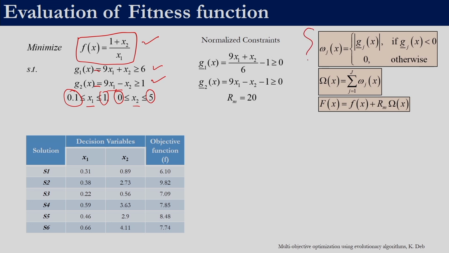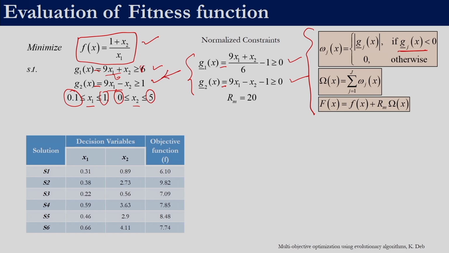So the first step is to normalize the constraint. So this is what we want to do. Over here this is the normalized constraint. So how do we normalize this? 9x1 plus x2 divided by 6. So we will have a 1 over here. If we take 6, then we bring the 1 to the left hand side, so that we get the constraint in this form. So 9x1 plus x2 by 6 minus 1 should be greater than or equal to 0, and similarly we can transform the other constraint. So these two constraints are nothing but the normalized form of these two constraints.